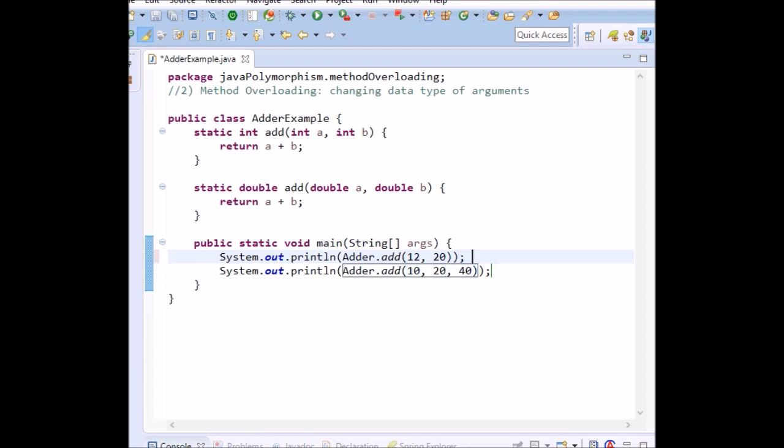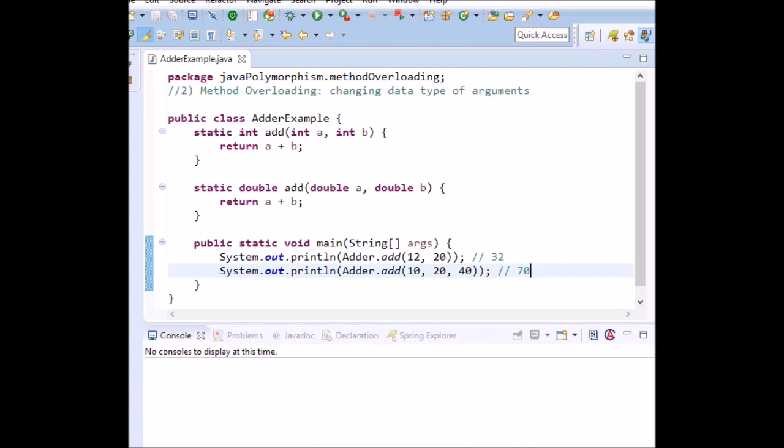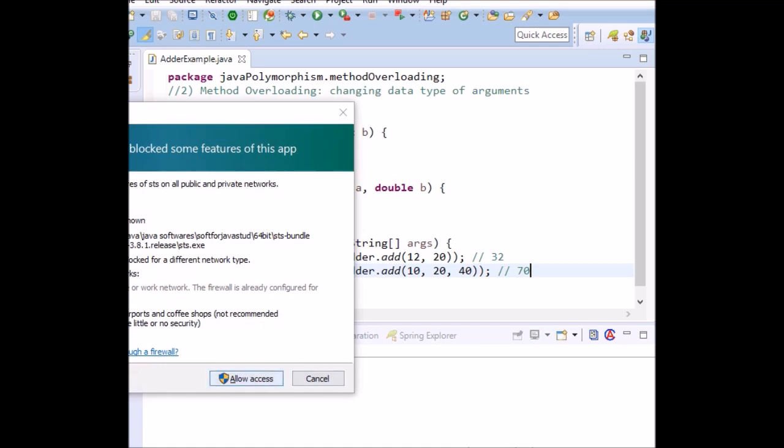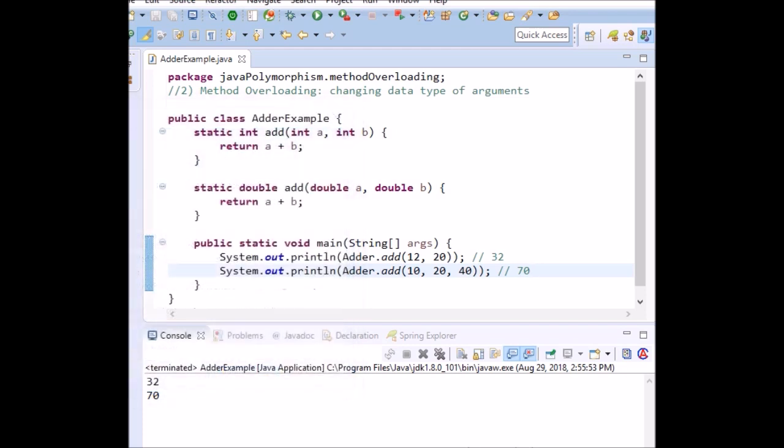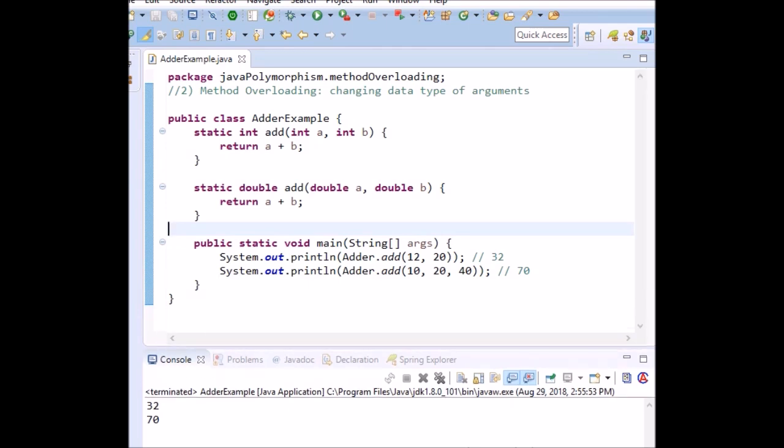so if your program is correct, you will get the output here, 20 plus 12, you will get the output as 32, and here you will get the output as 40 plus 30, 70. Okay, now let's check it out. You get 32 and 70. So your program is correct. Okay,